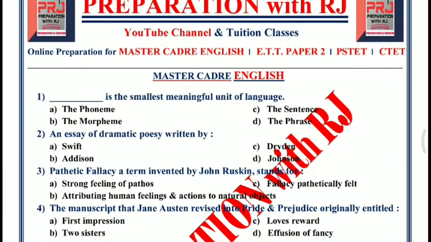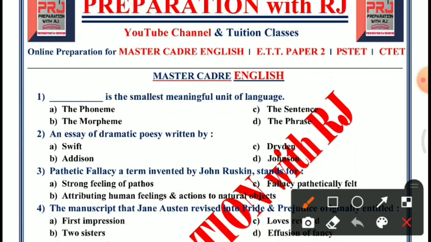Question 1. Dash is the smallest meaningful unit of language. Option A, the phoneme. B, the morpheme. C, the sentence. D, the phrase. The answer is B, the morpheme is the smallest meaningful unit of language. This is a very important MCQ.